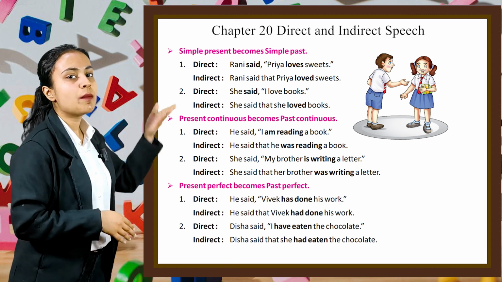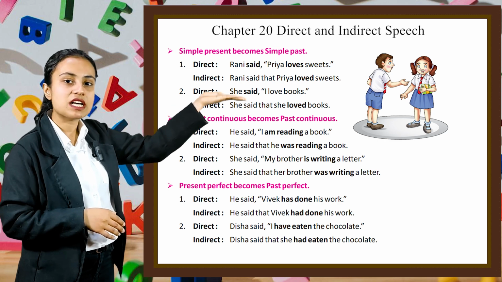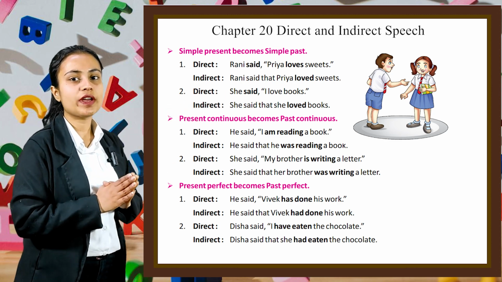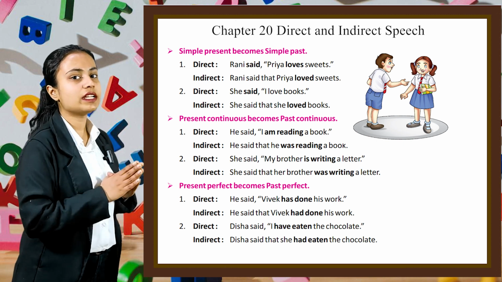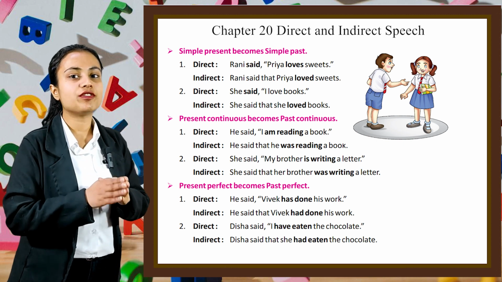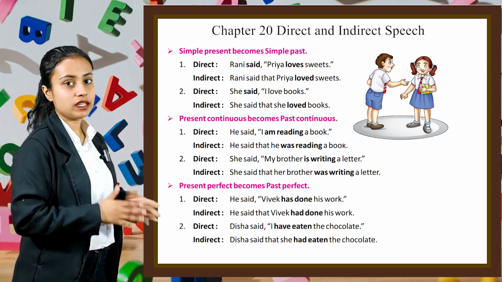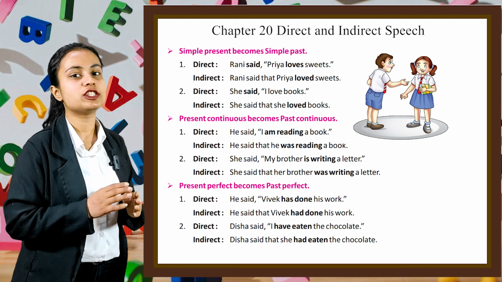Now next is present perfect becomes past perfect. For example, direct: He said, "Vivek has done his work." And in indirect, He said that Vivek had done his work. Second example, direct: Disha said, "I have eaten the chocolates."